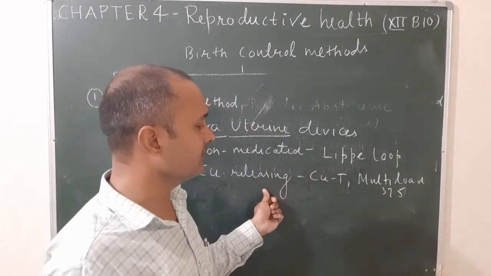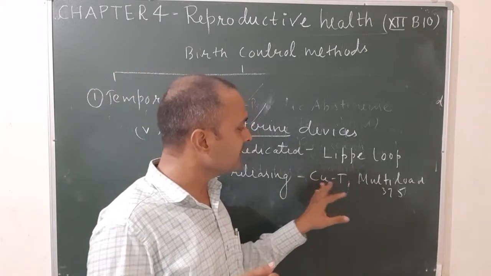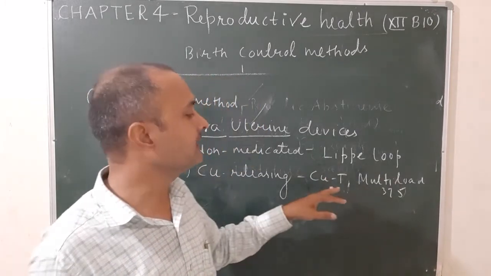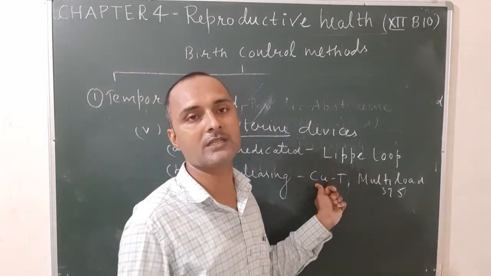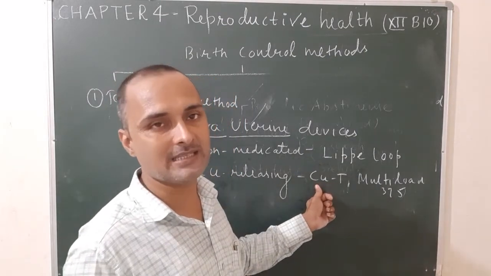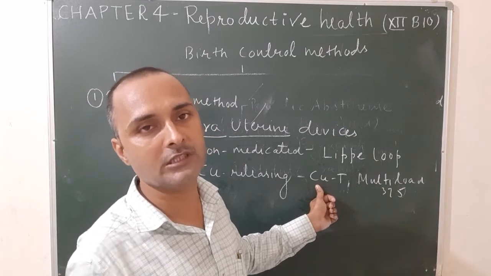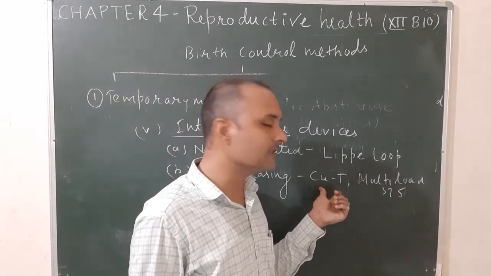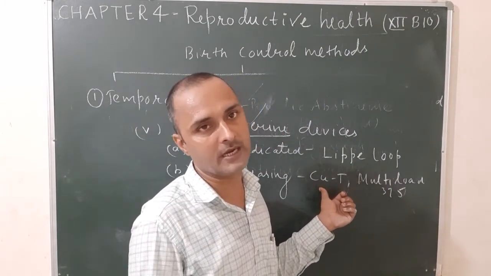In this method, when these devices are used in the female's body, in the uterus, these devices suppress, or you can say stop, the motility of the sperm. As a result, the sperm is unable to reach the oviduct. As a result, there is no fertilization and no implantation.